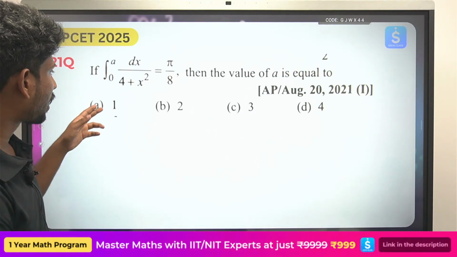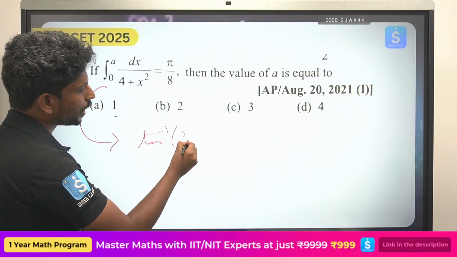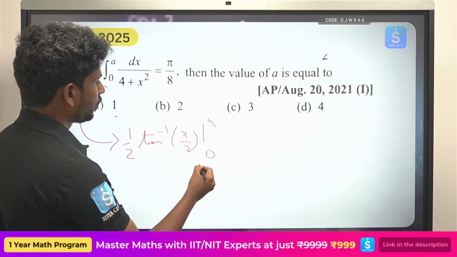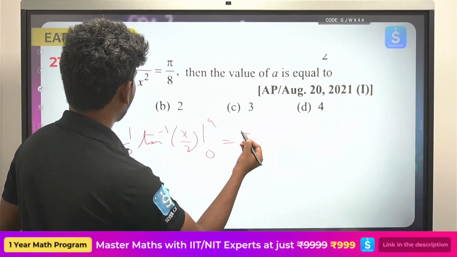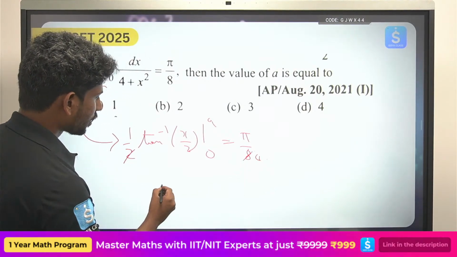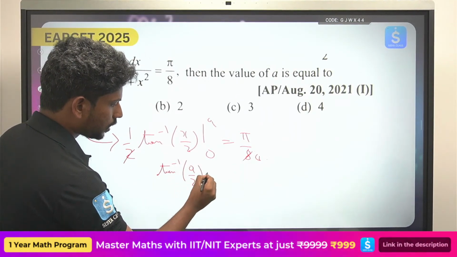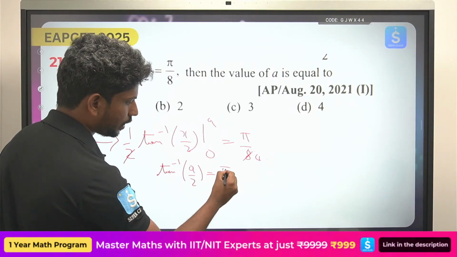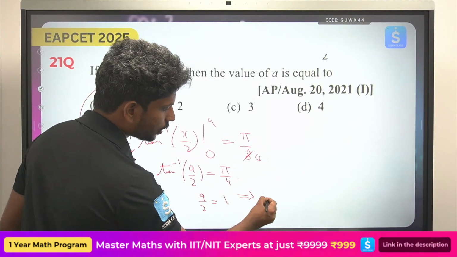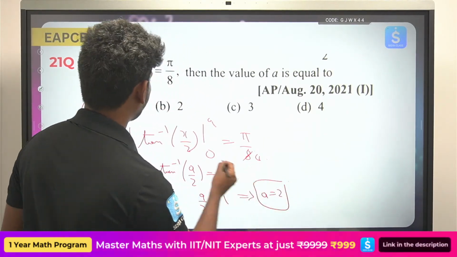Same here, simple calculation. If you integrate, that will be equal to 1 by a tan inverse x by a, from 0 to a, which is equal to pi by 8. So this gets cancelled, so tan inverse a by 2 minus 0, which is anyway 0. So this a by 2 should be equal to 1. So from here, since tan inverse 1 equals pi by 4, the value of a is equal to 2.